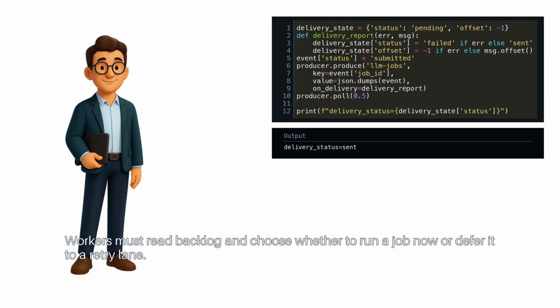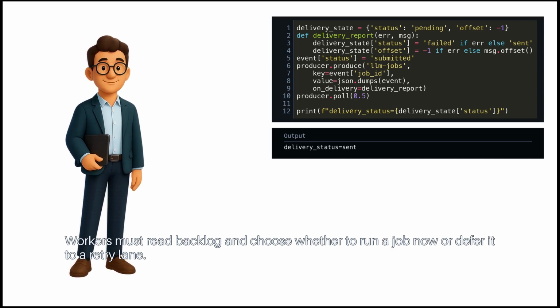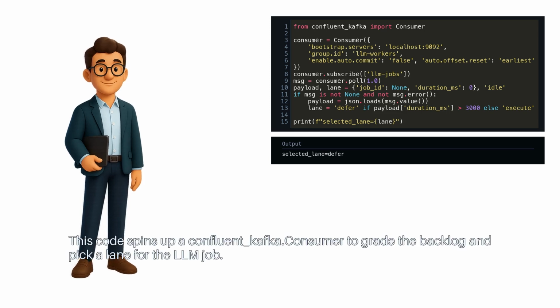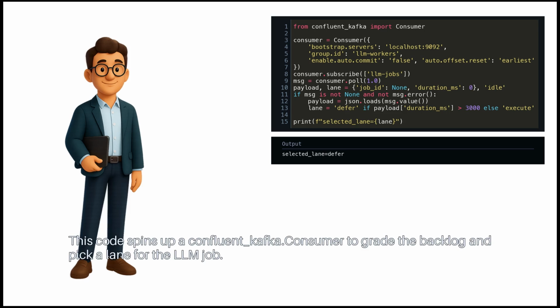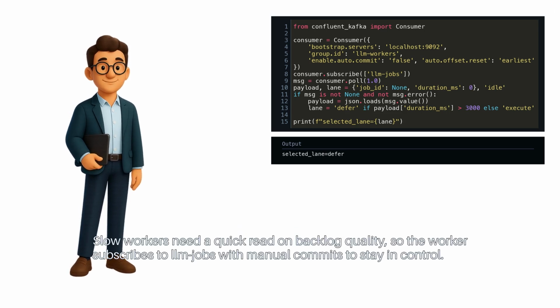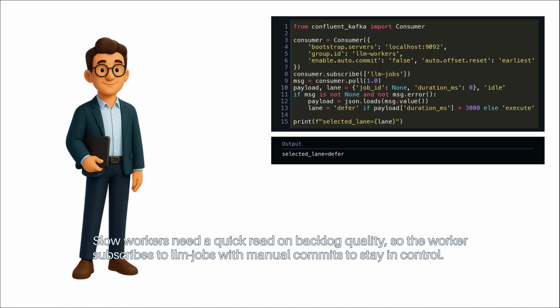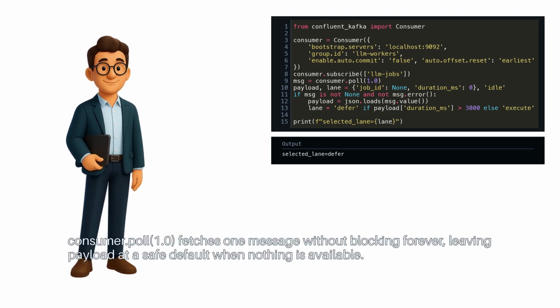Workers must read backlog and choose whether to run a job now or defer it to a retry lane. This code spins up a Confluent Kafka consumer to grade the backlog and pick a lane for the LLM job. Slow workers need a quick read on backlog quality, so the worker subscribes to llm_jobs with manual commits to stay in control. consumer.poll(1.0) fetches one message without blocking forever, leaving payload at a safe default when nothing is available.